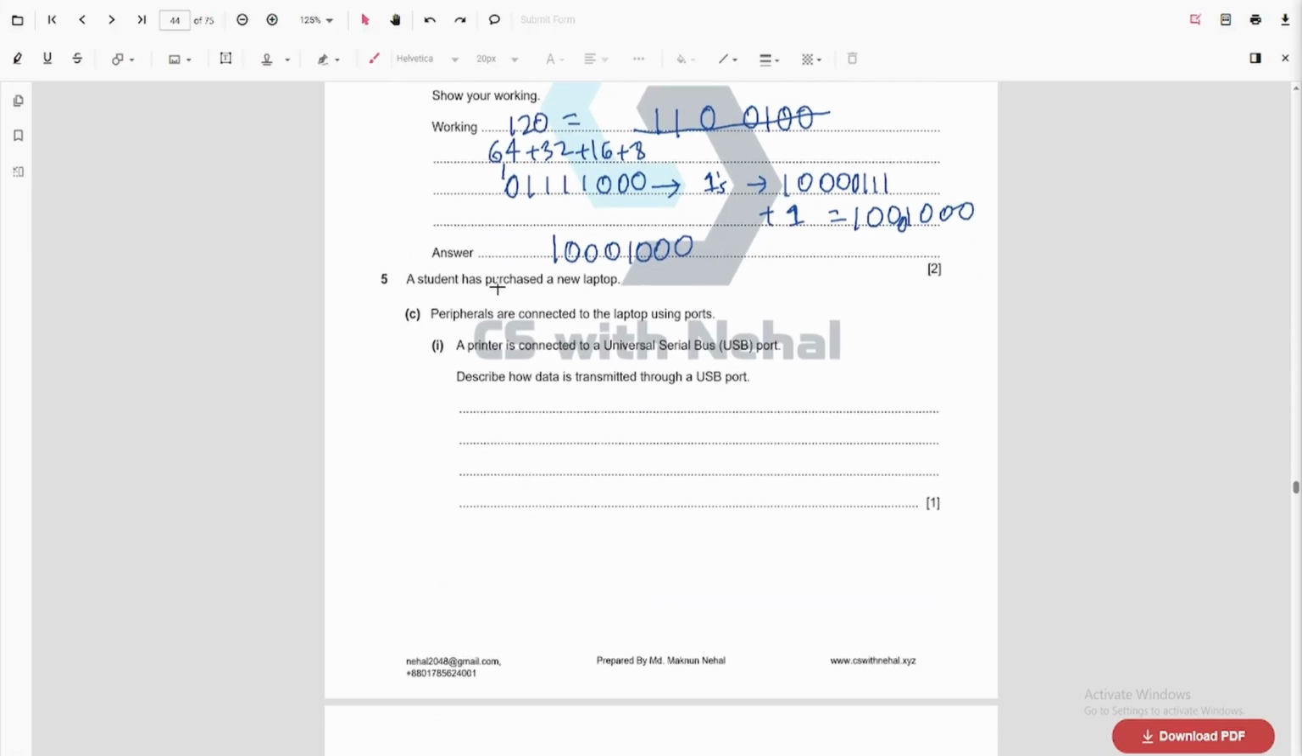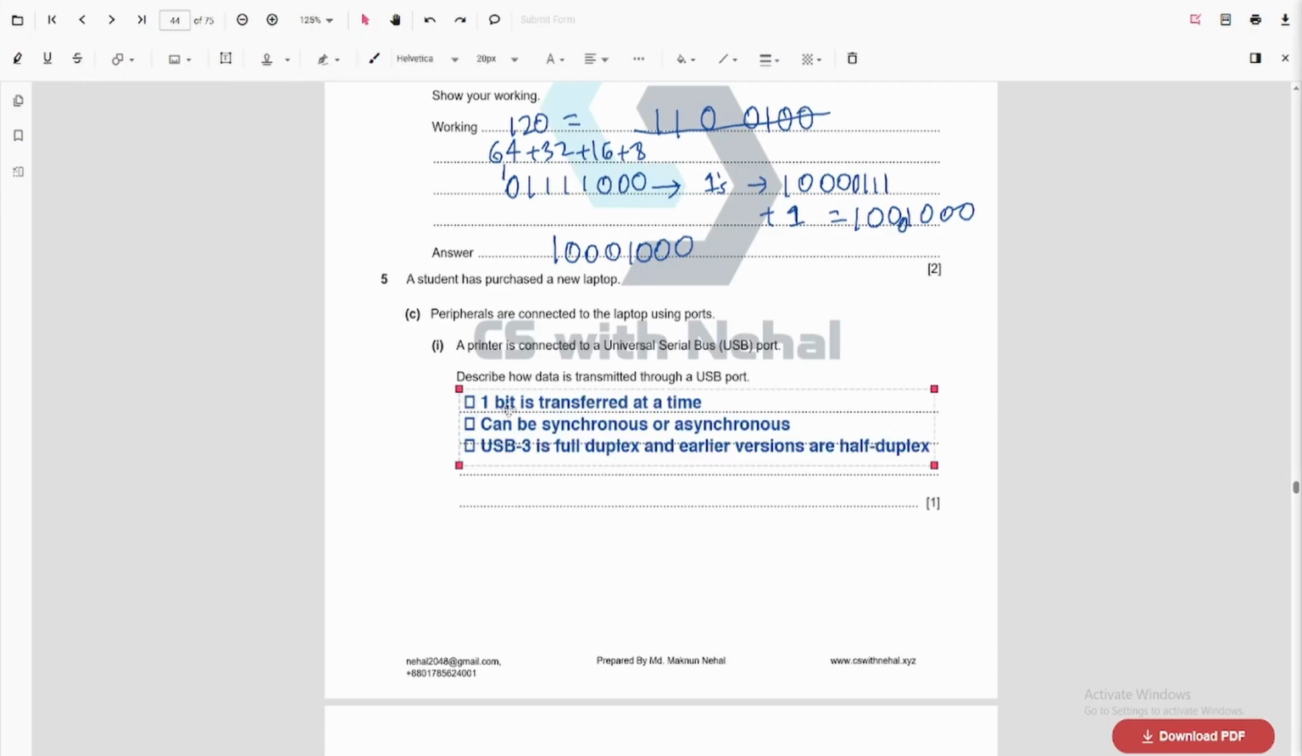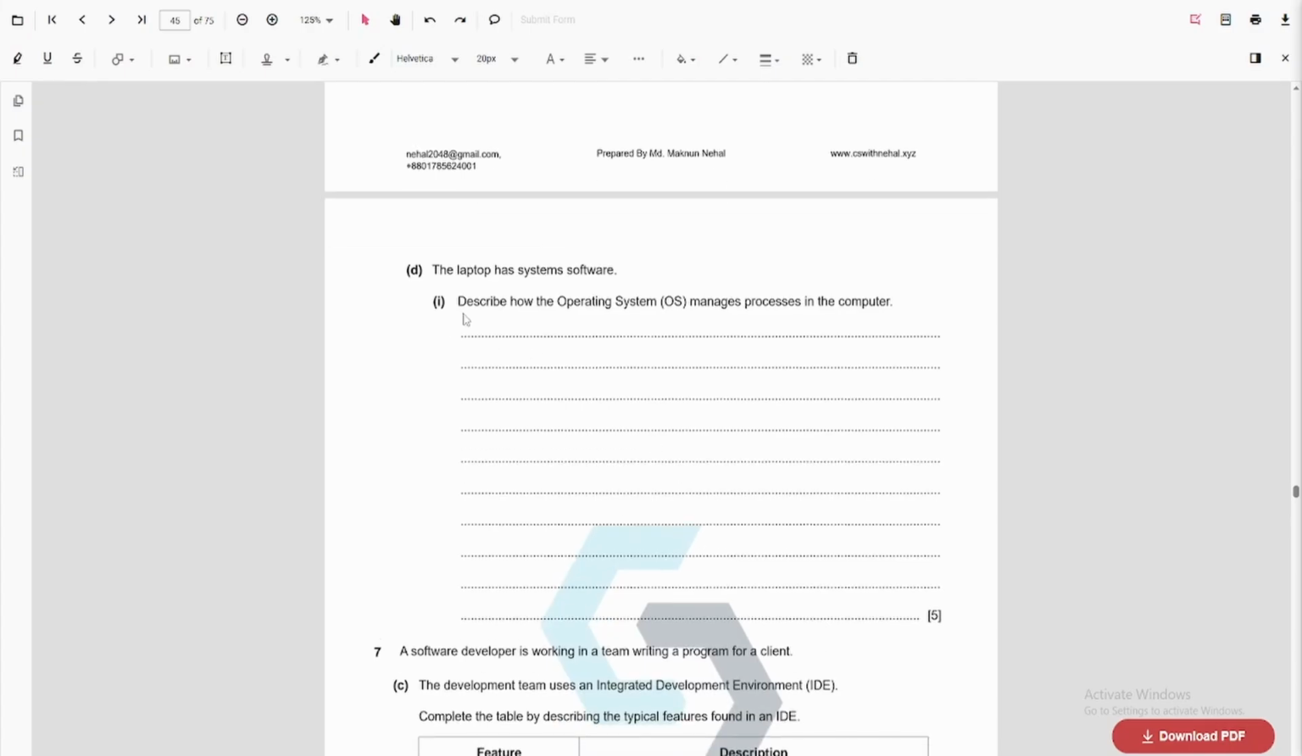Next one. A student has purchased a new laptop. Peripherals are connected to the laptop using ports. A printer is connected to a USB port. Describe how data is transmitted using a USB port. So we did a similar question to this before. In a USB port, one bit is transferred at a time and can be synchronized or asynchronized. And USB 3 is full duplex and earlier versions are half duplex. You can include 1 point and that is enough actually.